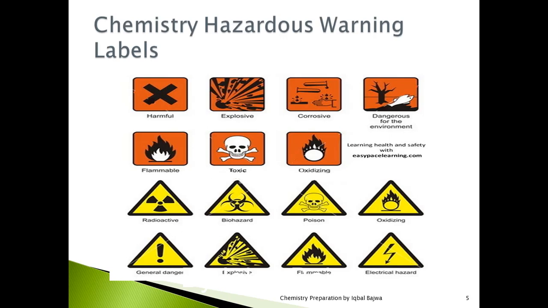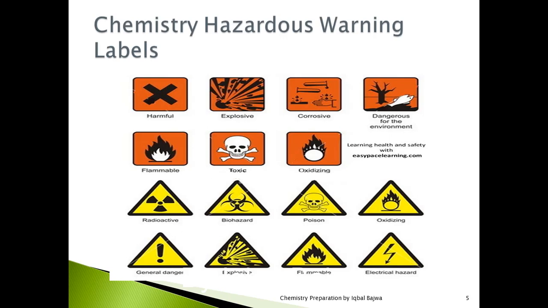So first of all, starting from the left, there is a cross. This is the harmful sign. Whenever this sign is labeled on a bottle in a chemistry laboratory, it shows that this chemical is harmful. The second one, from left to right, is the explosive sign. It can explode. Third, corrosive. It can damage your skin, clothes, like acids and strong bases. Then something dangerous for the environment; you can see this sign as well.